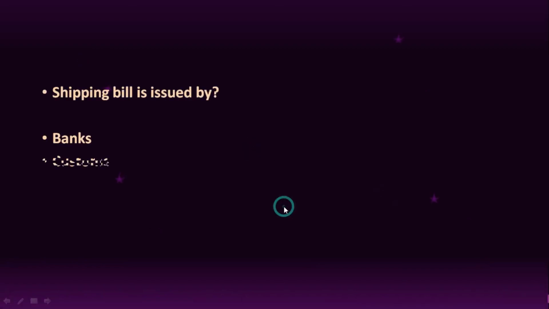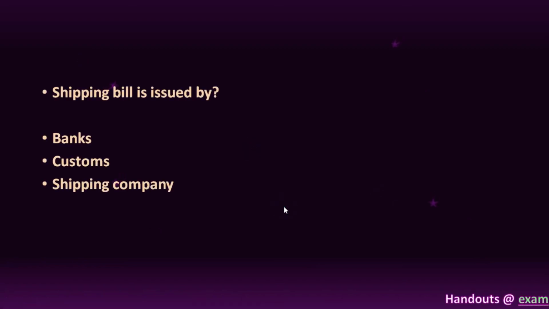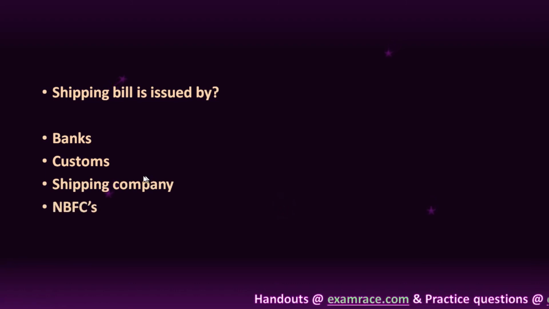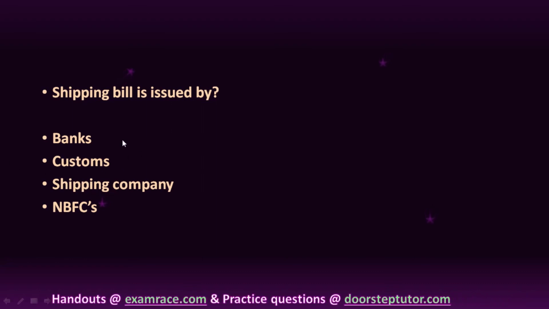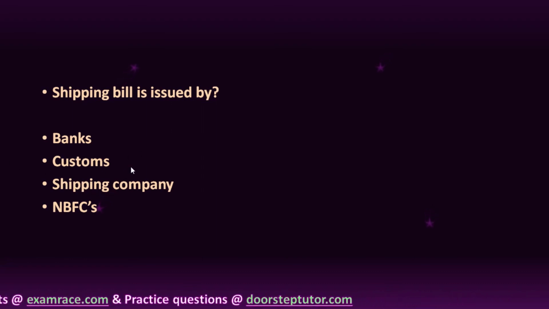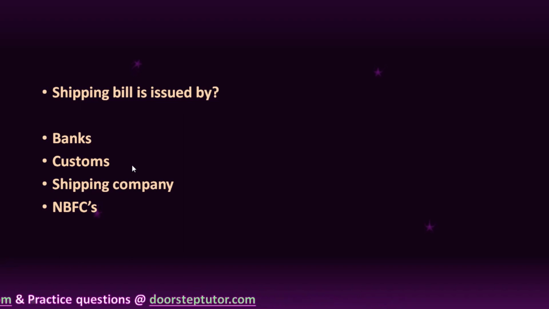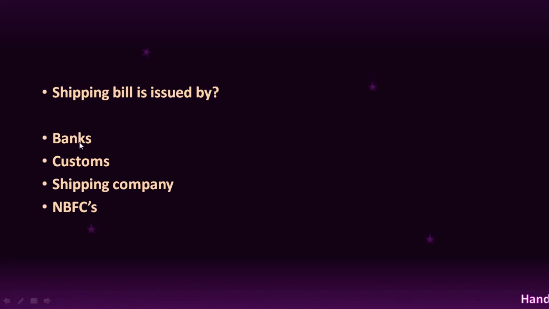So this is it. Now, the next question is, shipping bill is issued by banks, customs, shipping company, or NBFC. So we discussed that shipping bill is a common document which is issued by the customs department, right? And banks are the intermediaries in between. Okay, they are the agencies which are involved in export and import of goods.